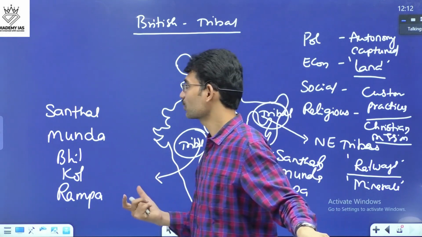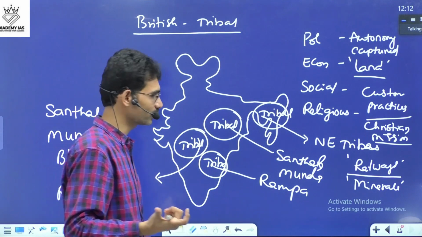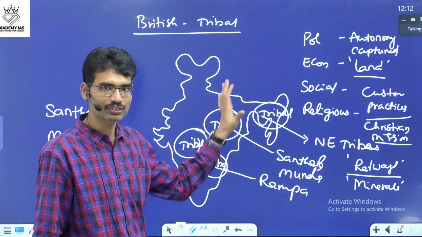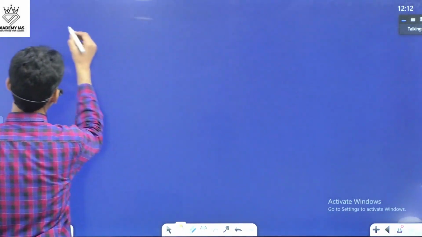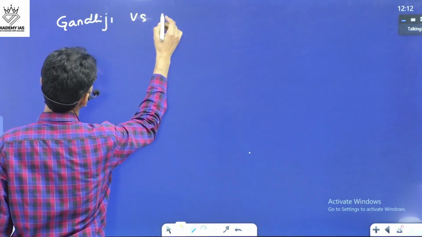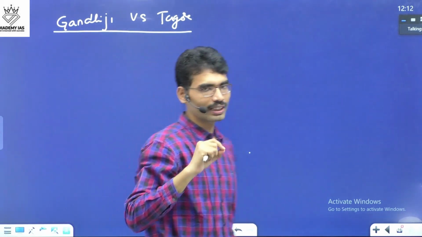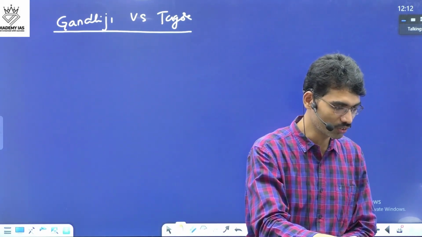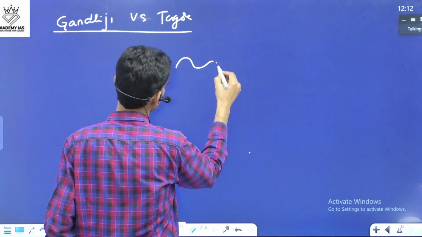Now, another major question comes, Rabindranath Tagore and Gandhiji. That is a little difficult question. Let us try how you can think and how you can answer this. Next question is Gandhiji versus Rabindranath Tagore. In order to understand this, we should have some idea about the life of Tagore and Gandhiji. Then we will get a better understanding of how to handle this.